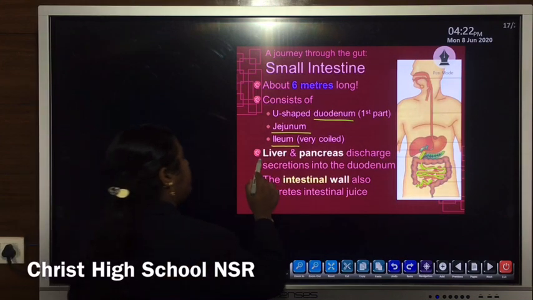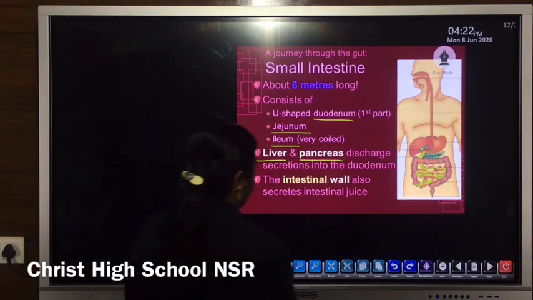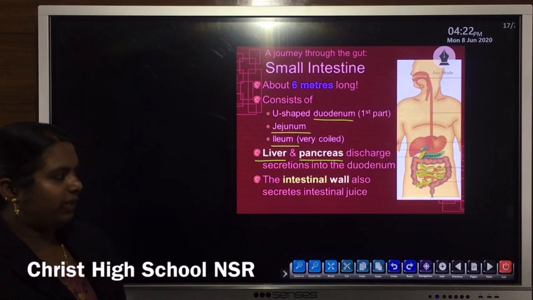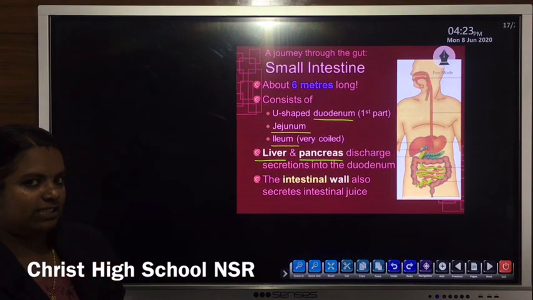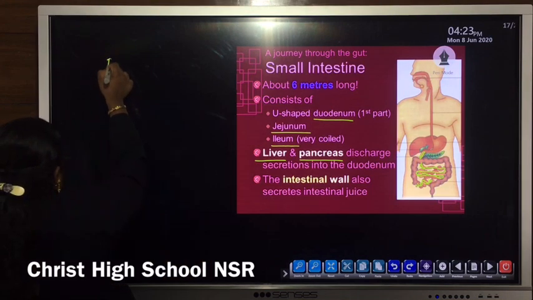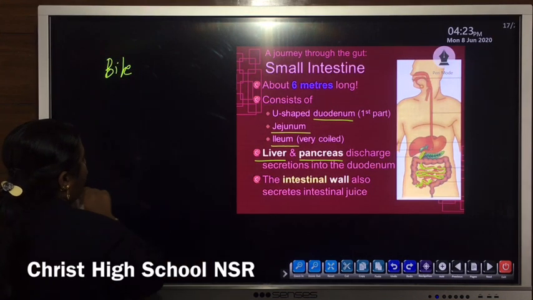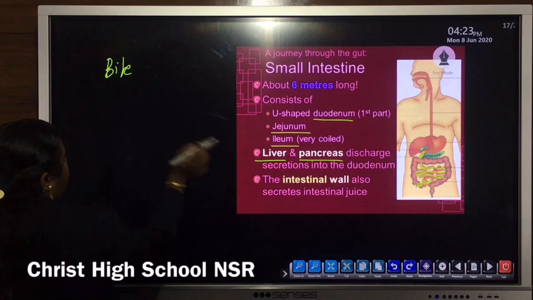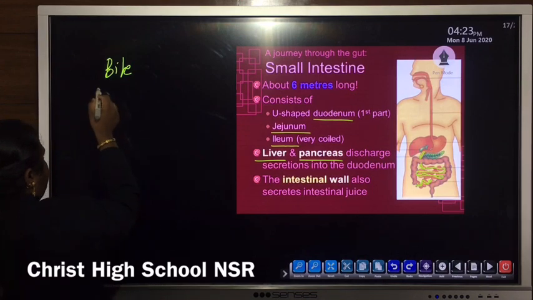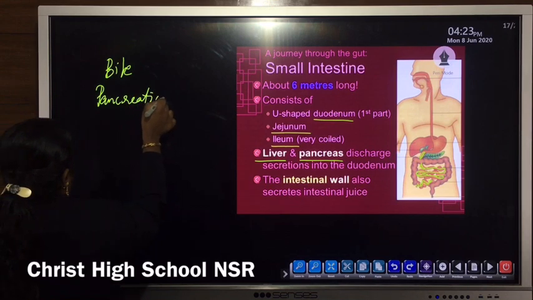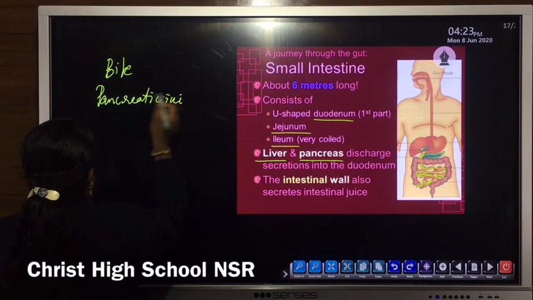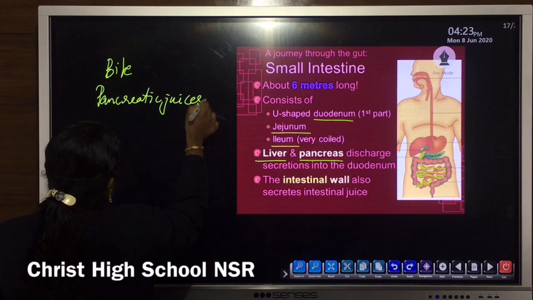Then the liver as well as the pancreas. Already we have explained about that. The liver's secretion is known as bile, and the secretion of the pancreas is the pancreatic juices.